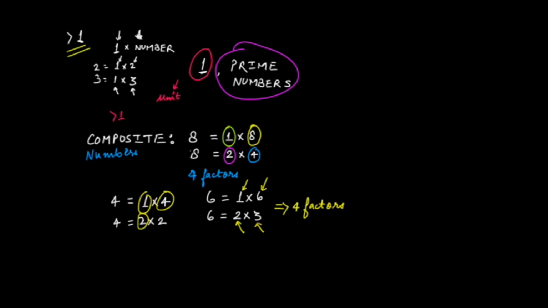The condition for prime numbers is that they should have only 2 factors, only and only 2 factors, and no other factors. The first factor would be the number 1. The next factor would be that number itself. Apart from 1 and apart from prime numbers, all other numbers are composite numbers. Composite numbers have more than 2 factors, right? We saw composite numbers with the help of 3 examples.